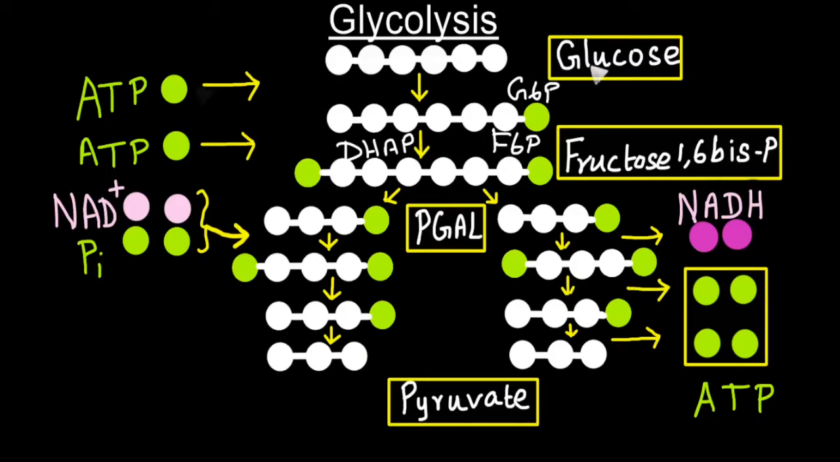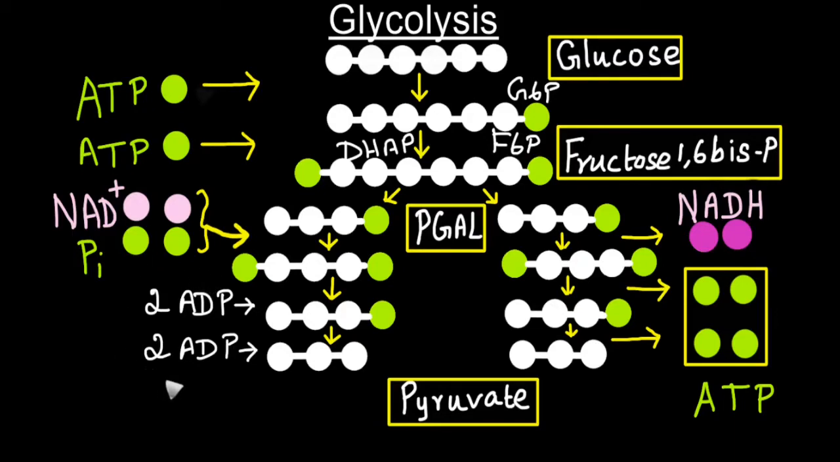So at the end of phase 1, 1 molecule of glucose has given rise to 2 molecules of 3-phosphoglyceraldehyde, and this required 2 molecules of adenosine triphosphate. That is the reason why this phase is known as the investment phase. In the second phase, 2 molecules of 3-phosphoglyceraldehyde undergo changes and result in the formation of 2 molecules of pyruvate. This phase is also known as the payoff phase because there is production of 4 molecules of adenosine triphosphate and 2 molecules of reduced nicotinamide adenine dinucleotide.